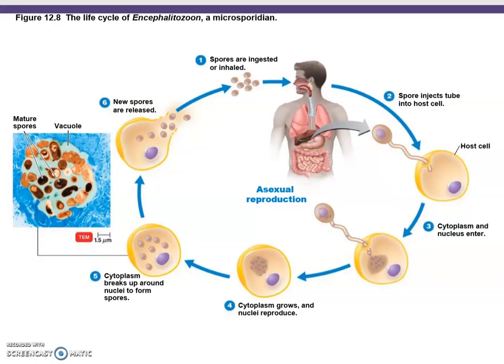Starting out here with one, the spores are inhaled, typically from dust. The spore injects a tube into the host cell, so basically the fungus grows into the host cell, and then the cytoplasm and nucleus enter the host cell. The cytoplasm grows, and the nuclei reproduce. Next, the cytoplasm breaks up around the nuclei to form the spores, and then the spores are released from the host cell, and so forth. Here is what they could look like: this host cell with all these little mature spores inside of it.